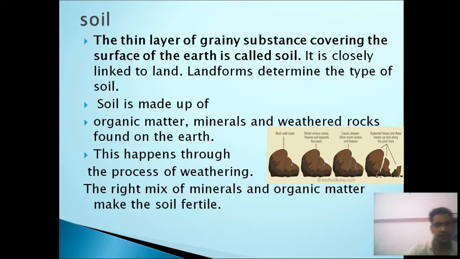Next topic is soil. So what is soil? Soil is actually a thin layer of grainy substance covering the upper part of the earth surface, and it is closely linked to land. So landform determines the type of soil, whether it is black soil, red soil, yellow soil, etc. Soil is made up of organic matter, minerals and weathered rock found on the earth. This happens through the process of weathering. Weathering is the disintegration of rocks into smaller particles by exogenic processes like rain, climate, temperatures, etc. The right mix of minerals and organic matter makes the soil fertile.